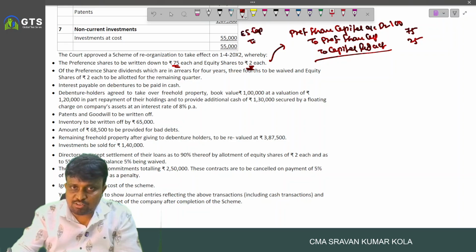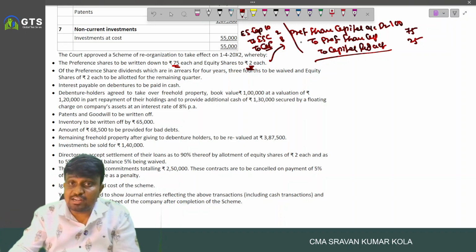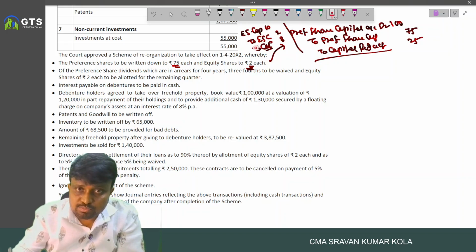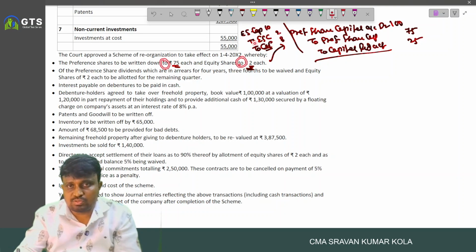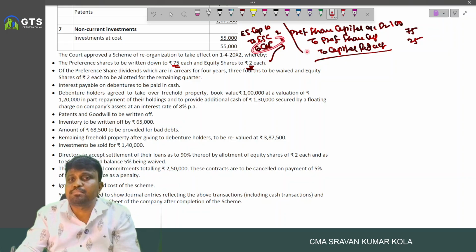Equity share capital account debited to equity share capital to capital reduction. 10 rupee, 2 rupee, and 8 rupees transferred to capital reduction. And remember, there, the most important, to or buy. For example, if it is a buy, then 8 rupees, so equity share capital, 2 rupees the capital reduction.